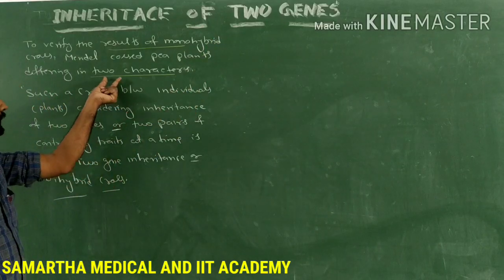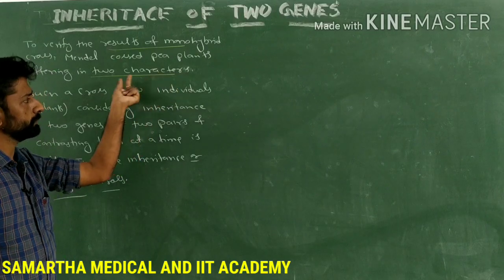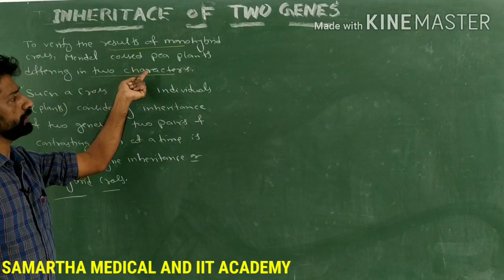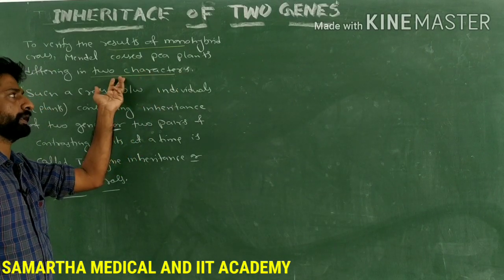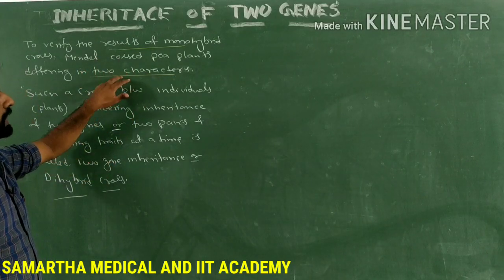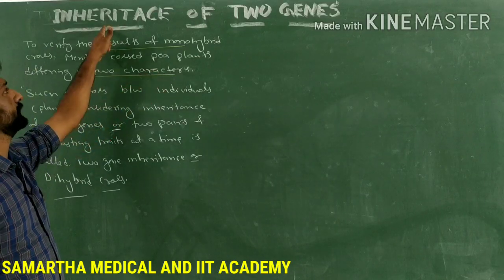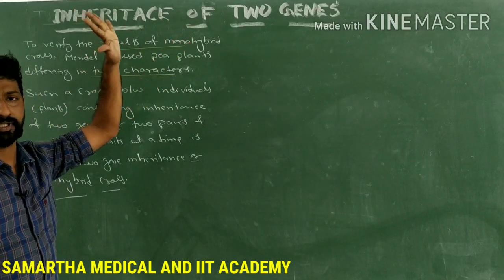Here, how many characters are differing? Two characters differ, right? One pair of contrasting traits codes for one character and another pair of contrasting traits codes for another character. So when such two characters are considered during the genetic cross at a time, then it is called inheritance of two genes or the dihybrid cross.